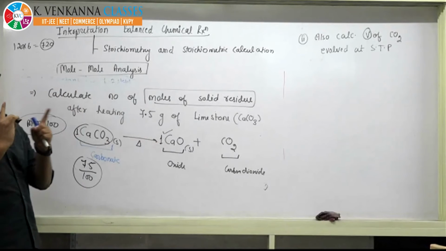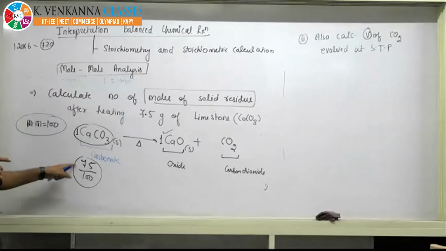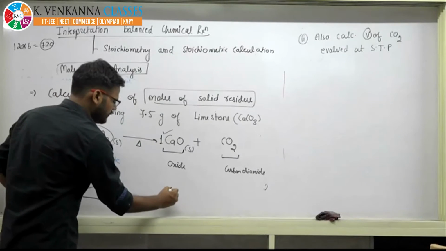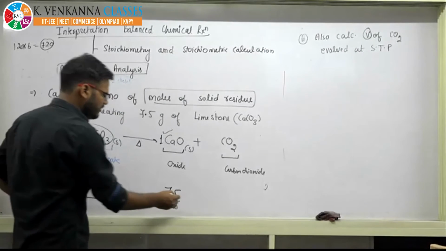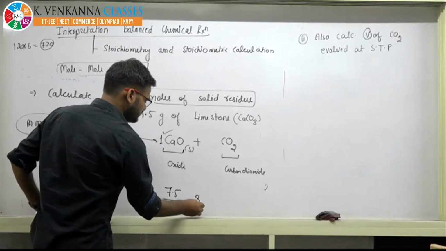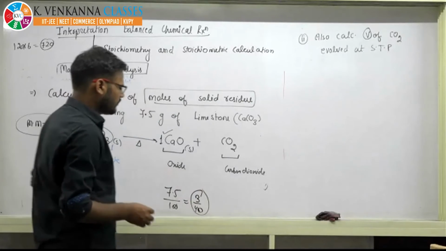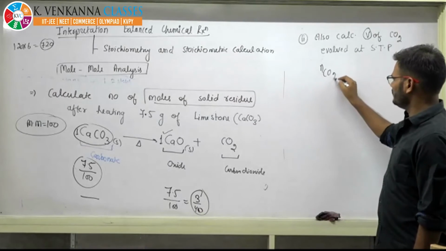So after the reaction it will produce 7.5 by 100, which simplifies to 3/40 moles. And on similar lines, the moles of CO2 will also be 3/40.